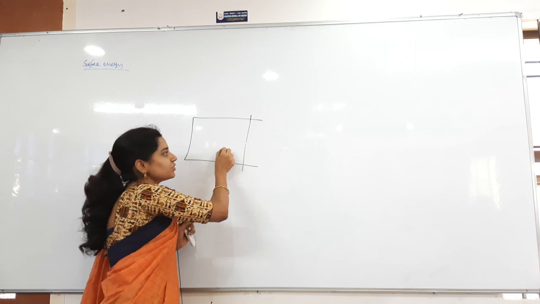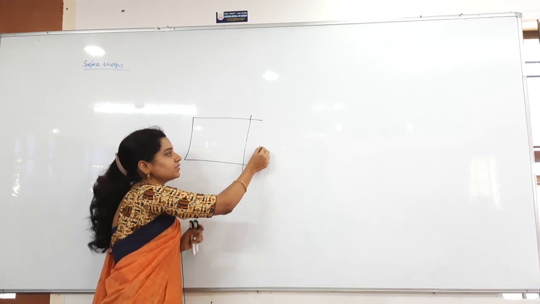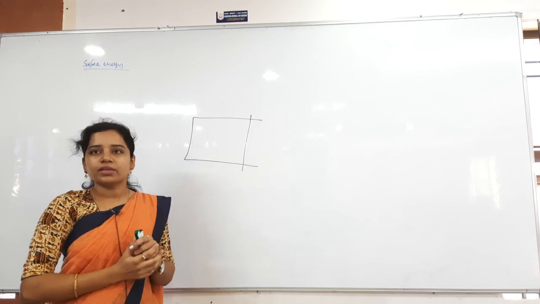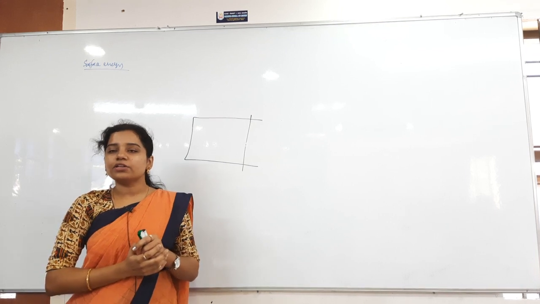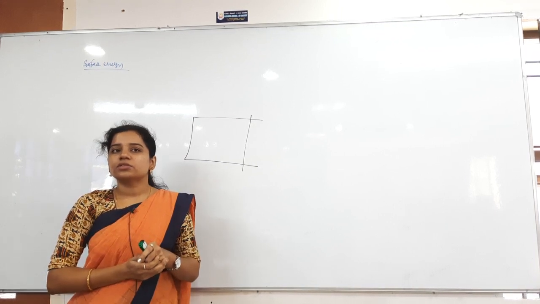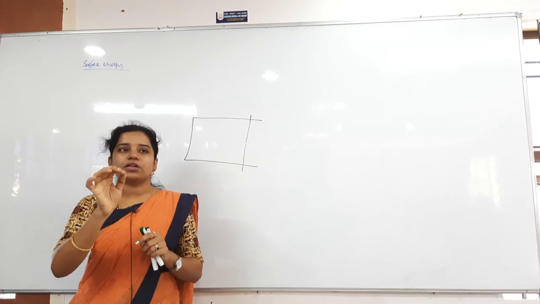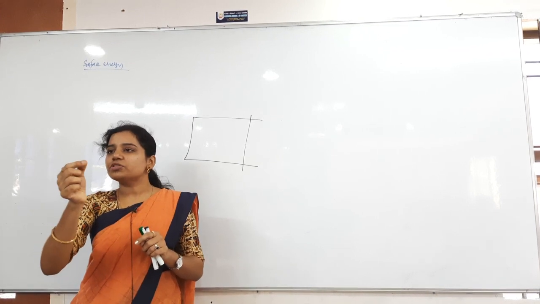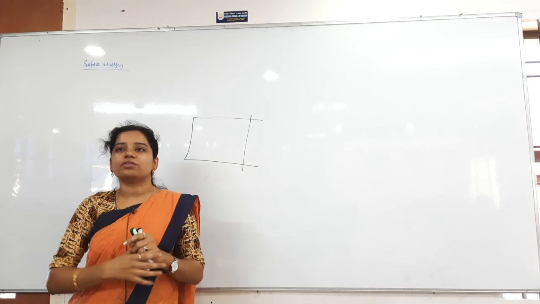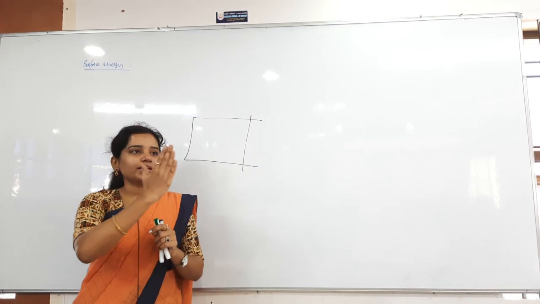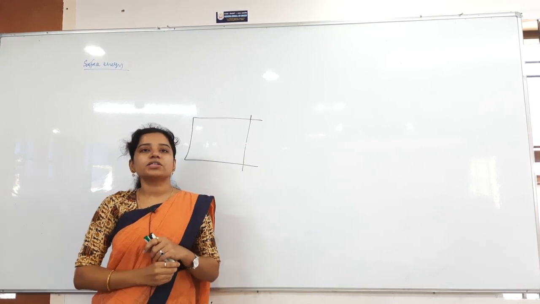Now, whenever I stretch more and more, and at some point of time I leave it. I leave it means, again what will it do? Up to some extent it has not yet burst. I did not go to the last limit. Up to some limit I have gone and then I left it. Then what happens? It will come back, right? Why will it come back? What is the reason?